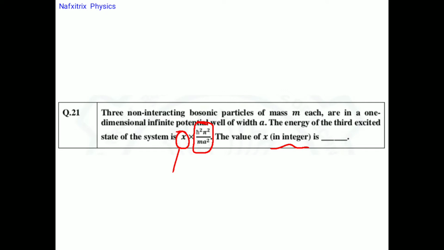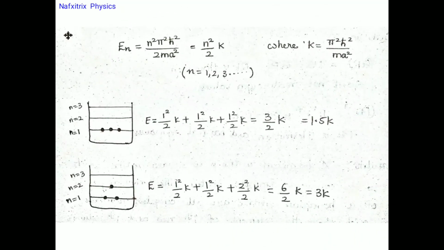So here we need to assume h cut squared pi squared by m A squared as k. In general we know the formula for energy for a one-dimensional potential well, that is E_n is equal to n squared pi squared h cut squared by 2 m A squared. So this is the basic formula.